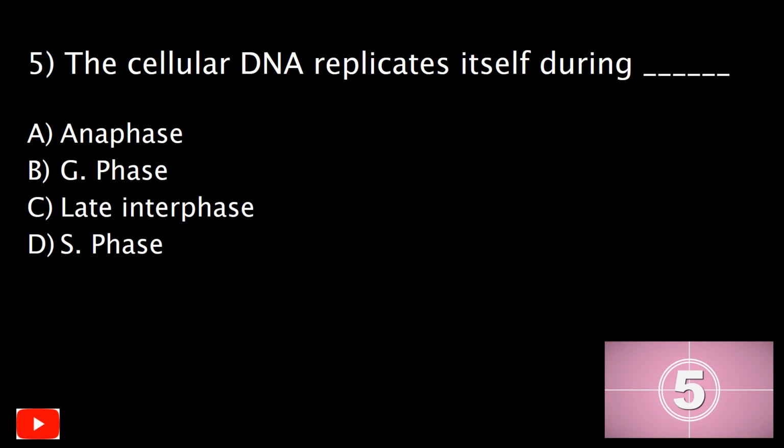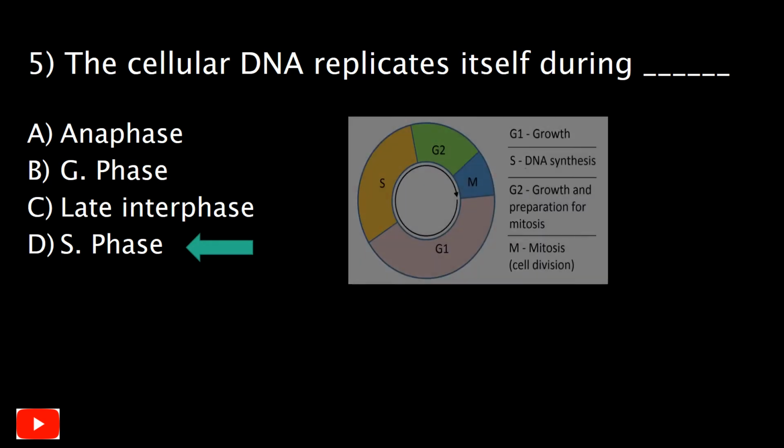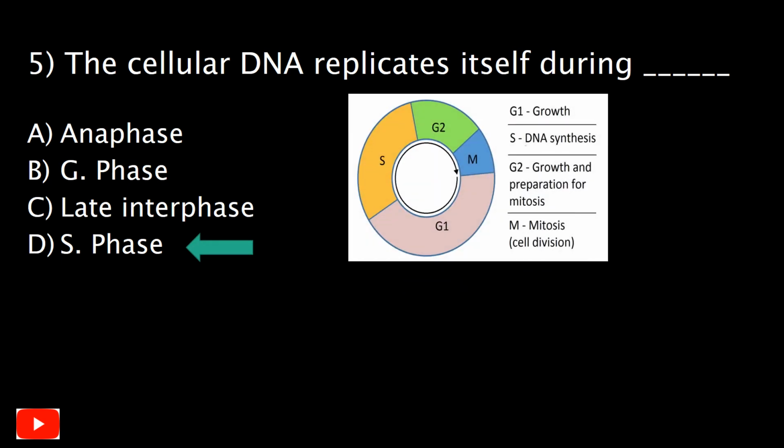Question number 5. The cellular DNA replicates itself during dash, and your options are A. anaphase, B. G phase, C. late interphase, or D. S phase. And the correct answer is D. S phase. S phase or synthesis phase is the phase of cell cycle in which DNA packaged into chromosomes is replicated. This is an essential aspect of cell cycle because replication allows for each cell created by cell division to have the genetic makeup.